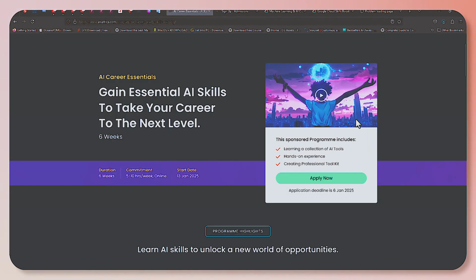And one thing you should note is that the deadline for your ALX Career Essentials is 6th of January. So you can see the deadline here, 6th of January 2025. So whatever you are doing, make sure you apply before that time.